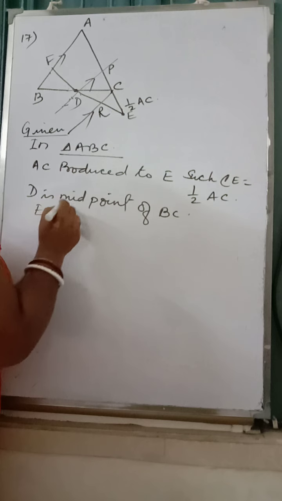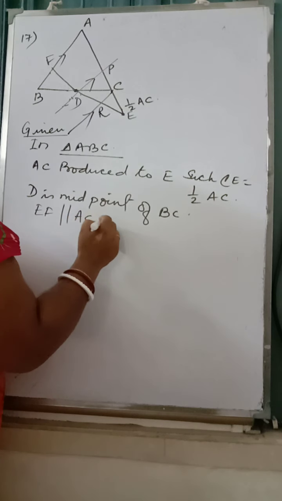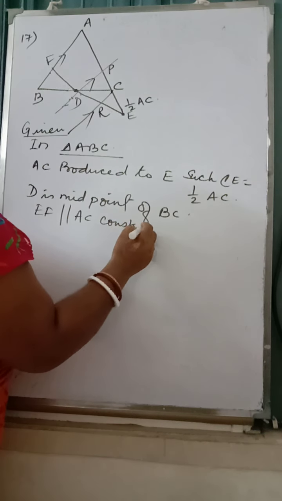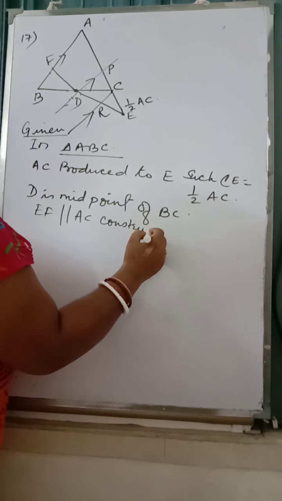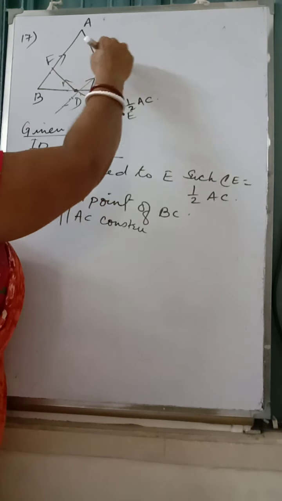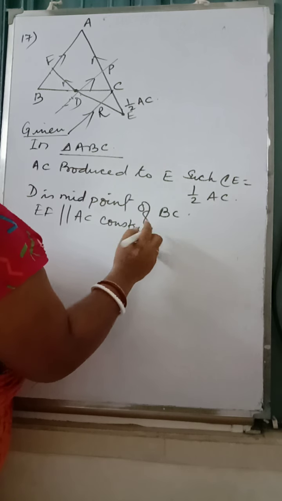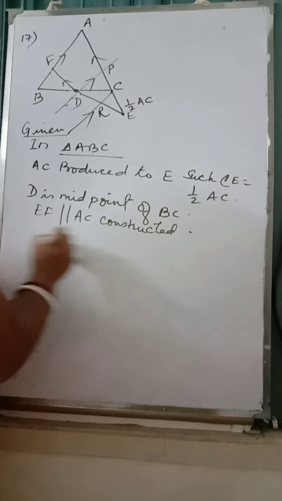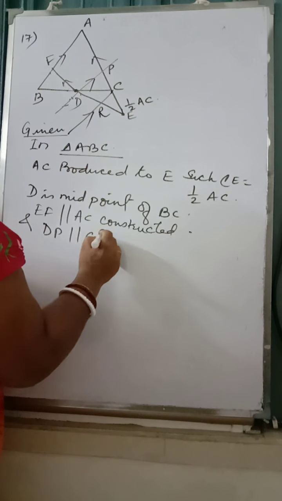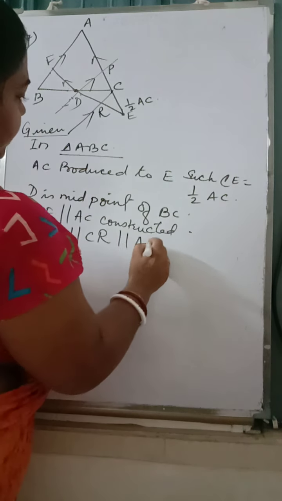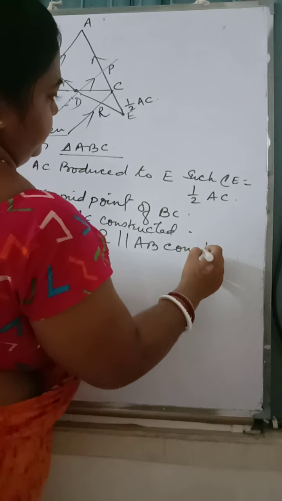EF parallel to AC constructed. And DP parallel to CR parallel to AB constructed.